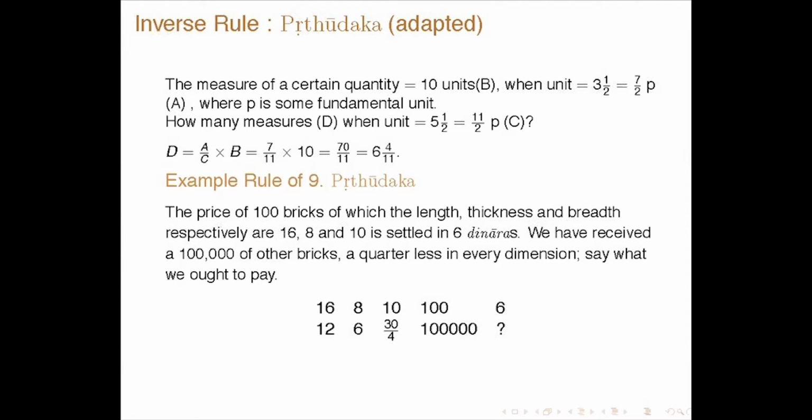So, the length, thickness and breadth are 16, 8 and 10 and the price is 6. Then for 100,000 bricks, what is the amount, where each of these dimensions is one quarter less? 16 becomes 12, so the length is 12 instead of 16, the thickness is 6 instead of 8, and the breadth is 30 by 4 instead of 10. So we are multiplying by 3 by 4.